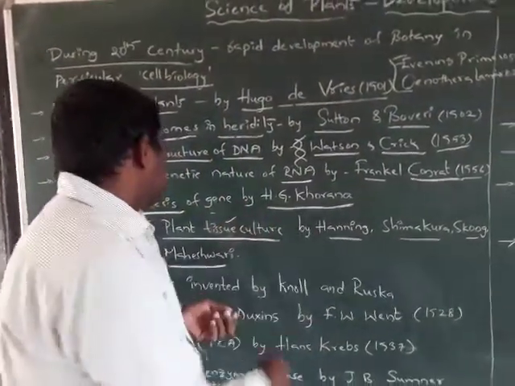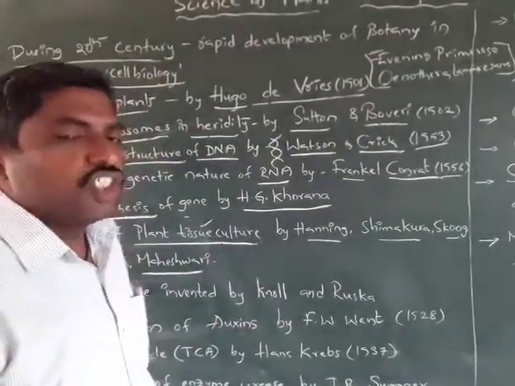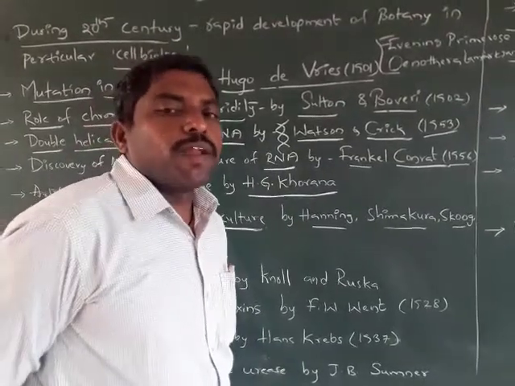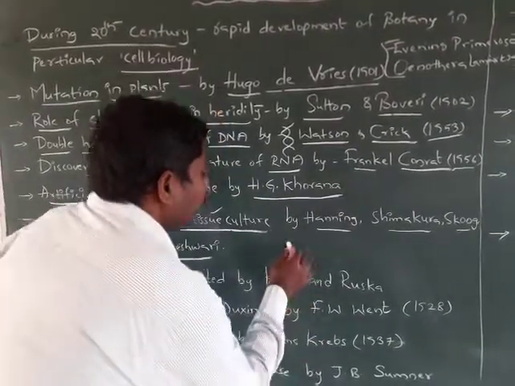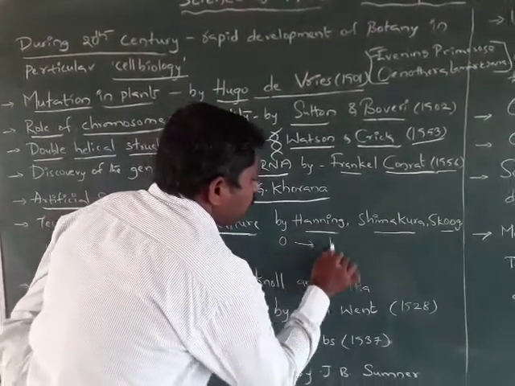What is meant by plant tissue culture? A single tissue or a cell will produce the whole plant.